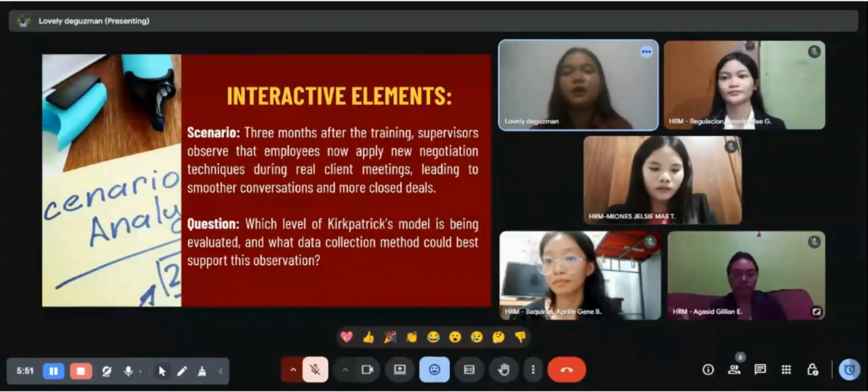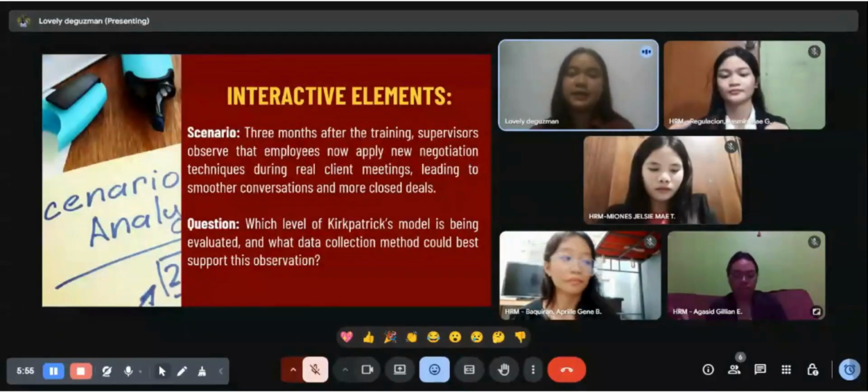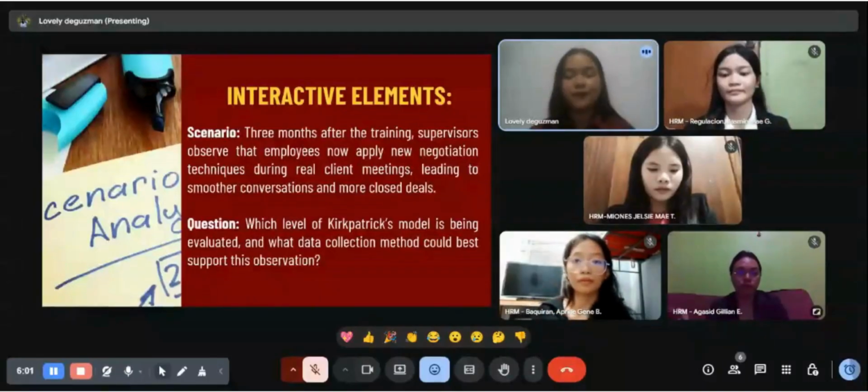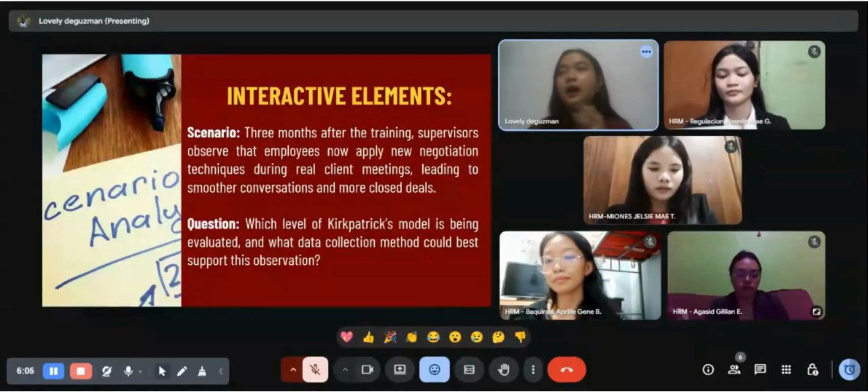The results include smoother conversations with their clients and more deals being closed. This shows that the employees are transferring what they learned in training into actual work behavior.